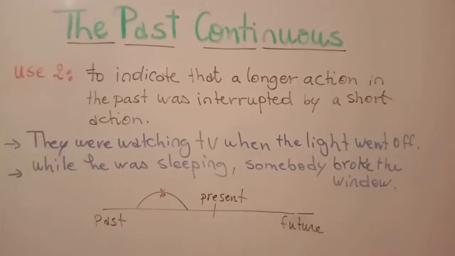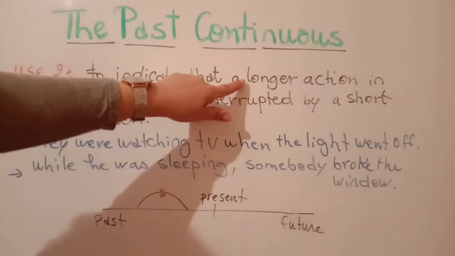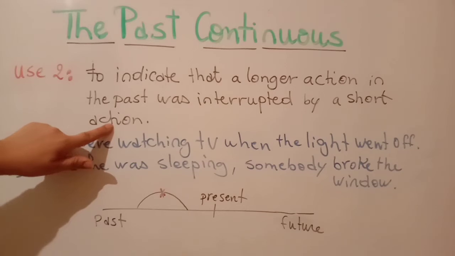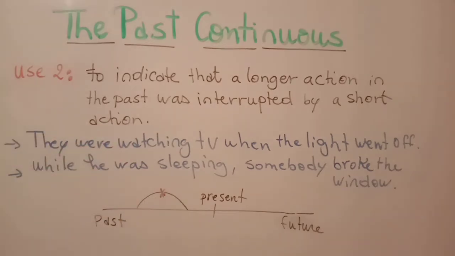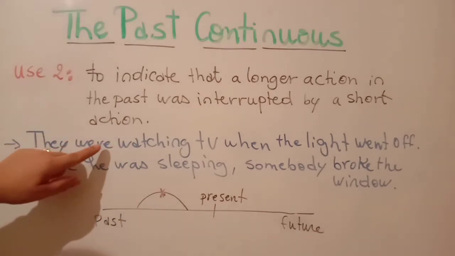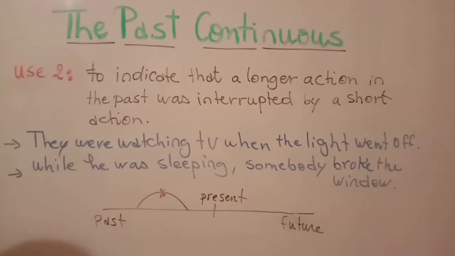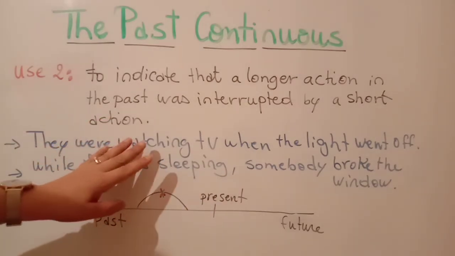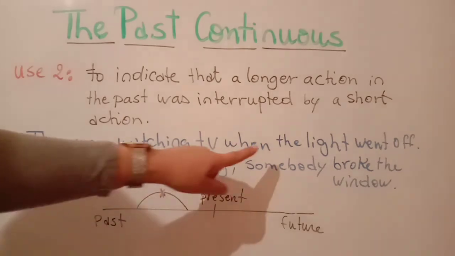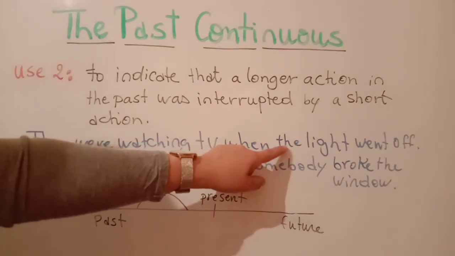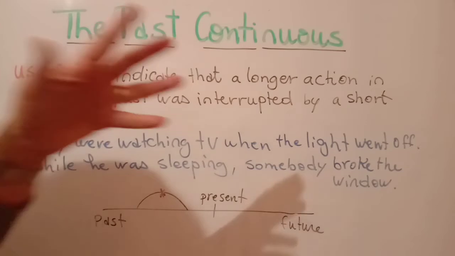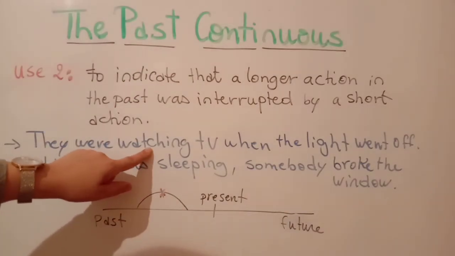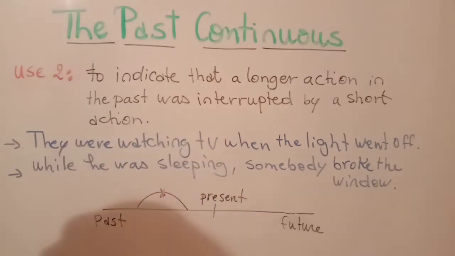Good. The second use of the past continuous is to indicate that a longer action in the past was interrupted by a short action. When we say a long action, we mean past continuous. When we say short action, it's simple past. For example, they were watching TV when the light went off. So here the action of watch was continuous in the past until another action took place. The light went off, a sudden cut of the action of watch. Clear? Using when.